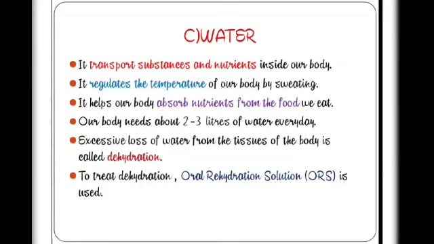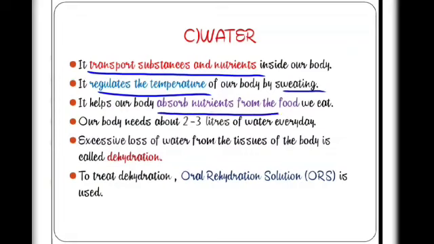The third main component of our food is water. It helps us in various ways. First, it transports substances and nutrients inside our body. Second, it regulates the temperature of our body by sweating. Third, it helps our body to absorb nutrients from the food we eat. Our body needs about 2 to 3 liters of water every day.